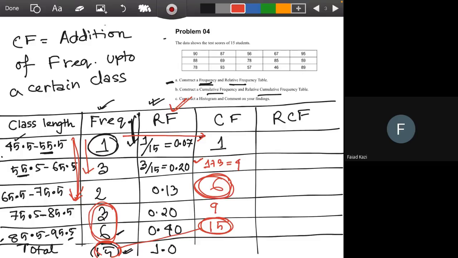So the first relative cumulative frequency, obviously it will be exactly equal to the first cell. Then you will just keep adding them. Complete the column relative cumulative frequency, and in the final cell it should be 1.